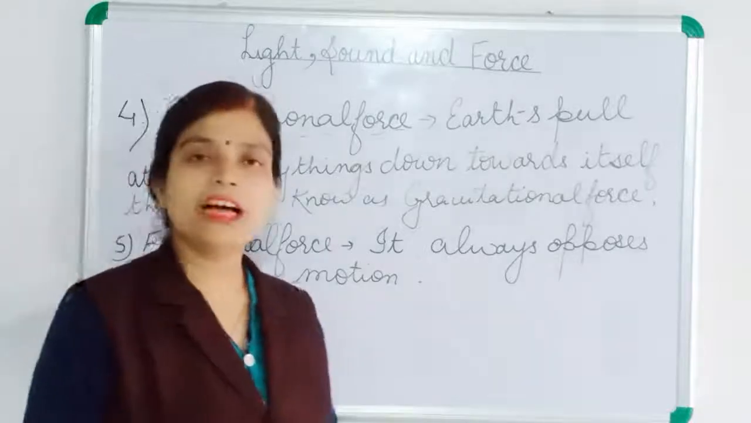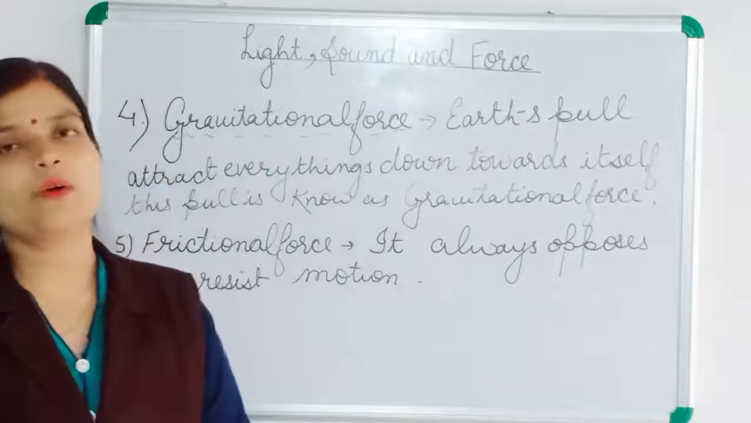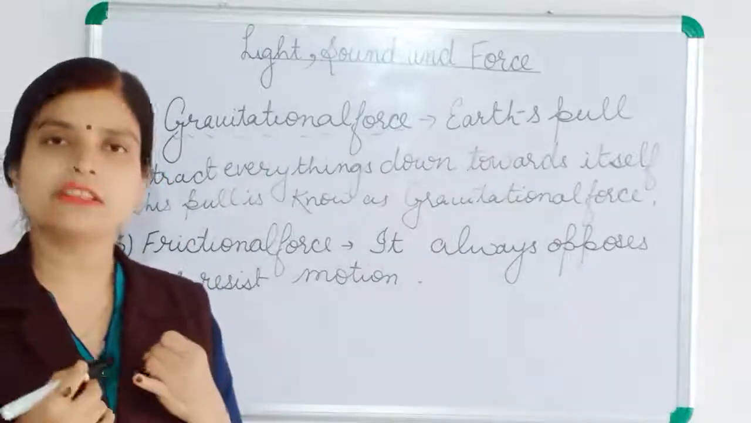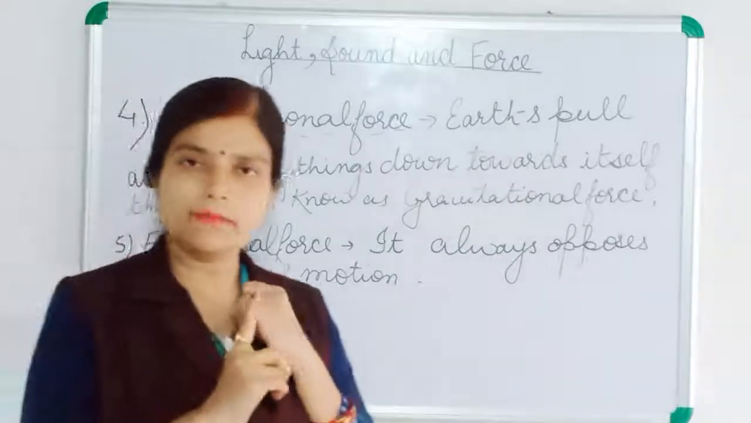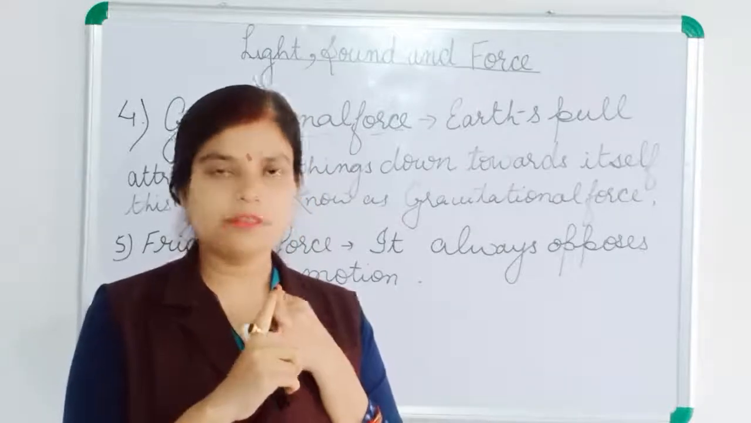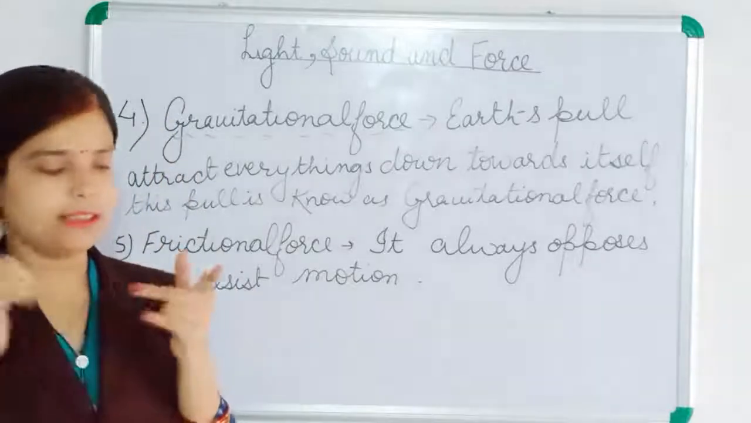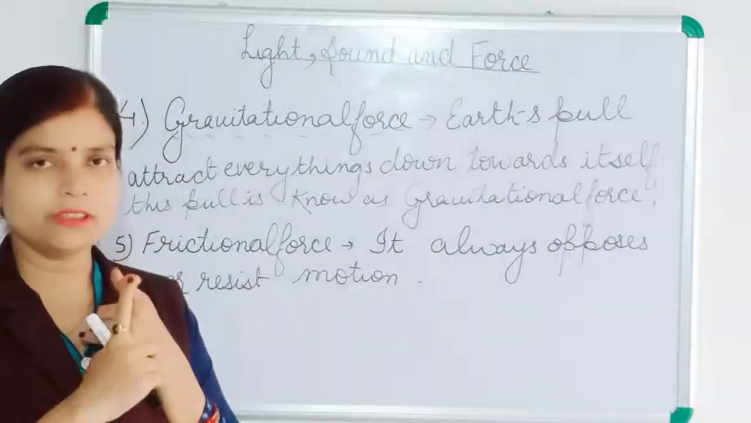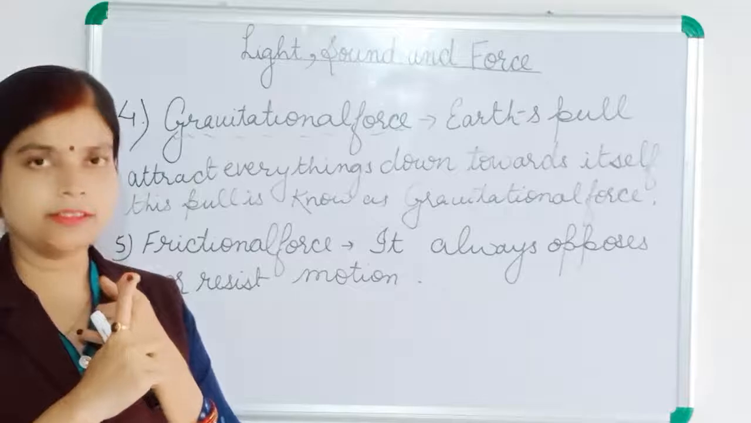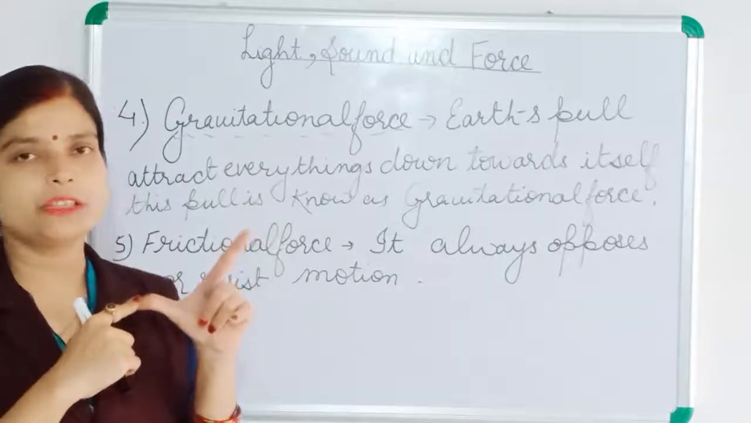So children, what have we learned today? We have learned about force. Pushes and pulls are called force. Then we have learned about different kinds of force: muscular force where muscles are involved, electrical force produced by electricity, magnetic force produced by a magnet, gravitational force by the earth's pull, okay? Then frictional force that opposes the motion.